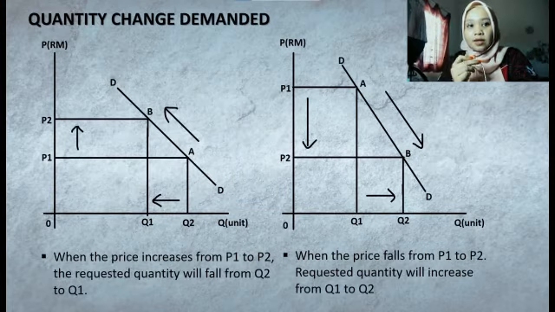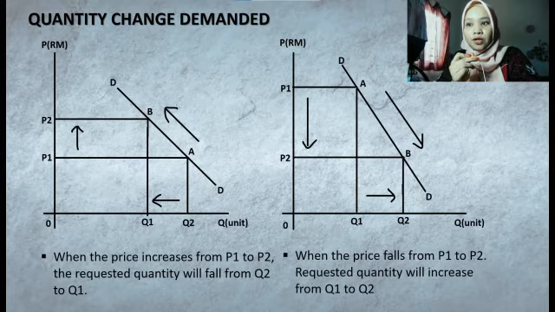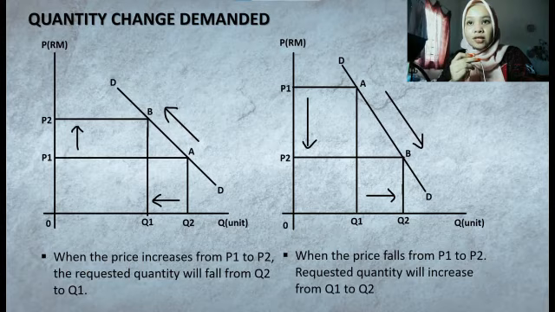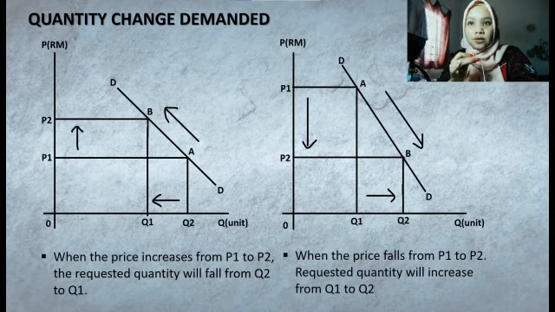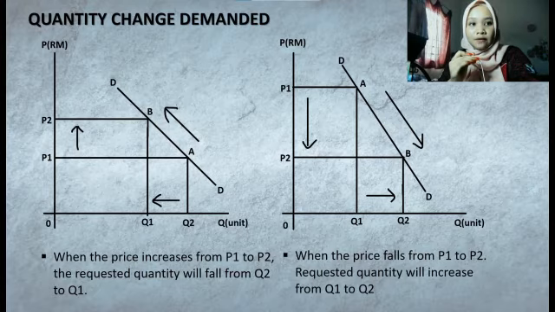Next, quantity change in demand. When the price increases from P1 to P2, the quantity demanded will fall from Q2 to Q1. When the price falls from P2 to P1, the quantity demanded will increase from Q1 to Q2. Change of quantity demanded is due to the change in price of the item, which is books. Movement will occur along the same curve.